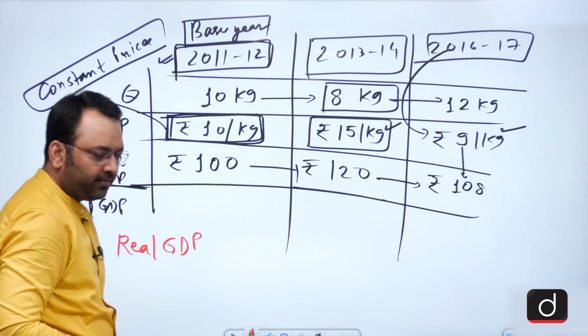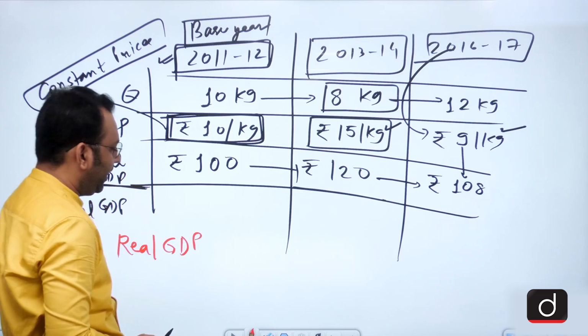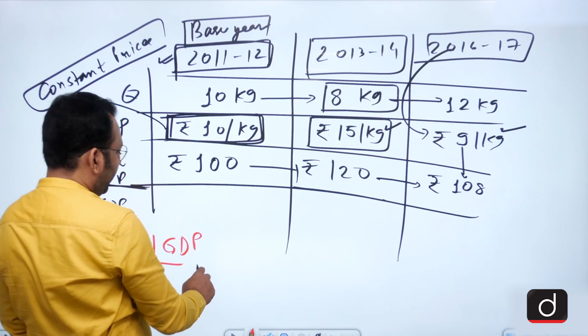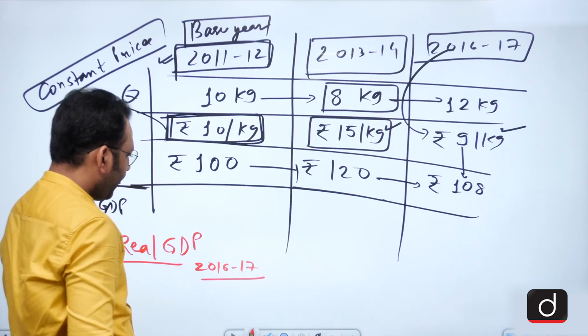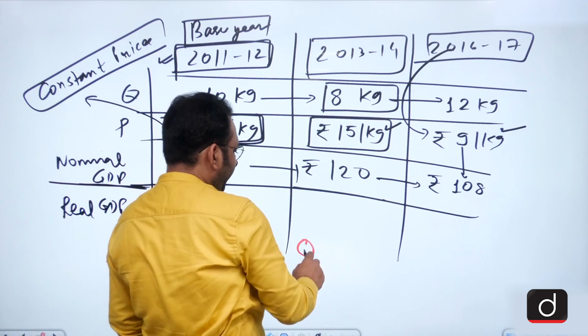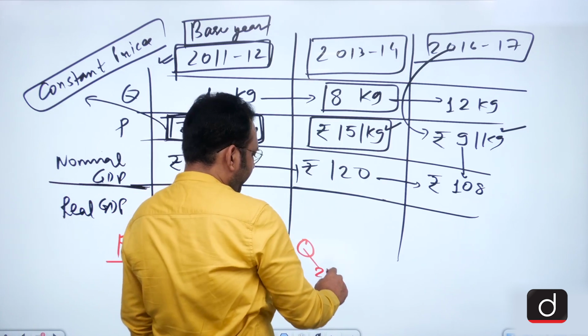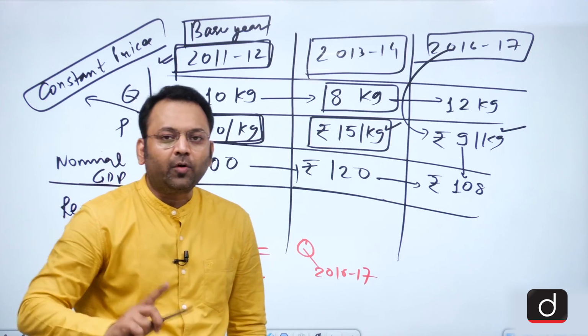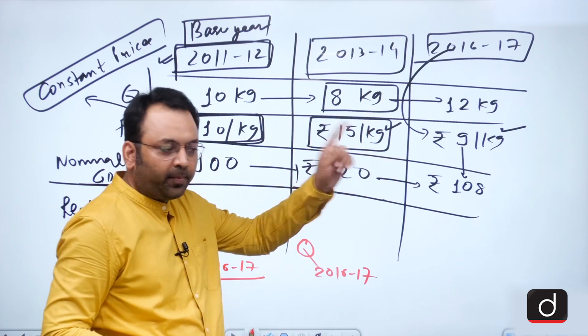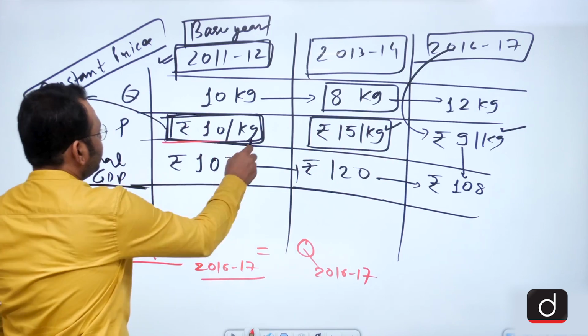The real GDP of any year, assuming we are going to calculate the real GDP for the year 2016-17, it means the quantity of 2016-17 would be taken, but the price would not be of the same year. The price would be taken of the base year.